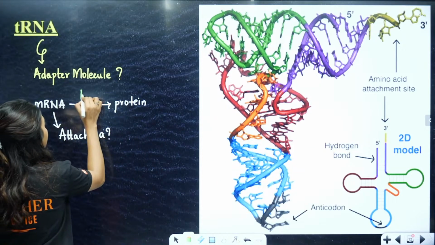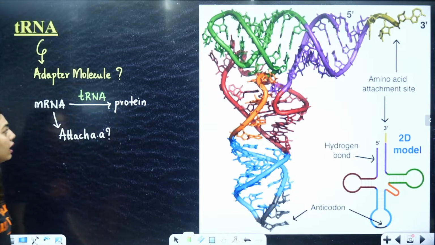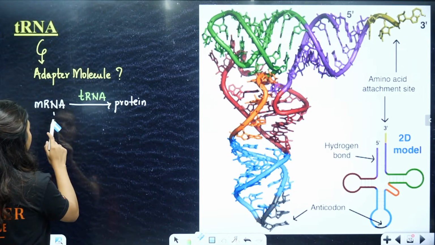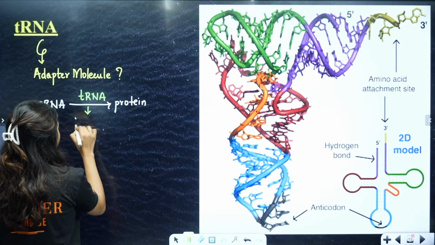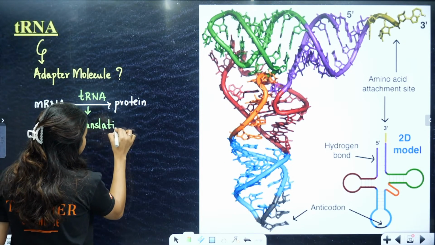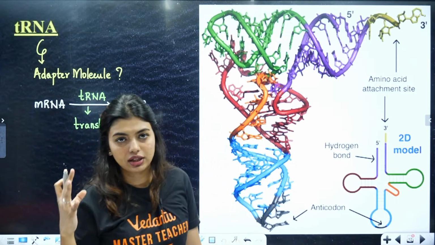So we understood that between them there is a problem or some gap that has to be bridged, and that is where we brought tRNA into place, which is going to act as an adapter molecule and help us in the entire translation process. That means they are going to help us add the amino acid and help us in the formation of the polypeptide chain.